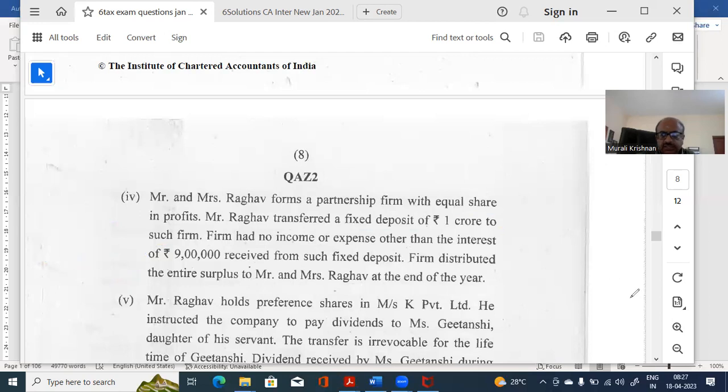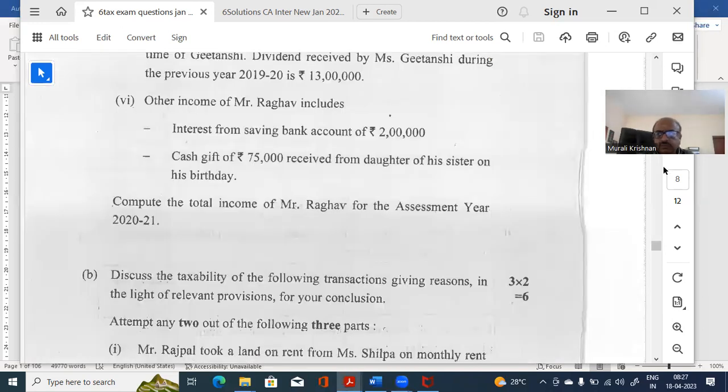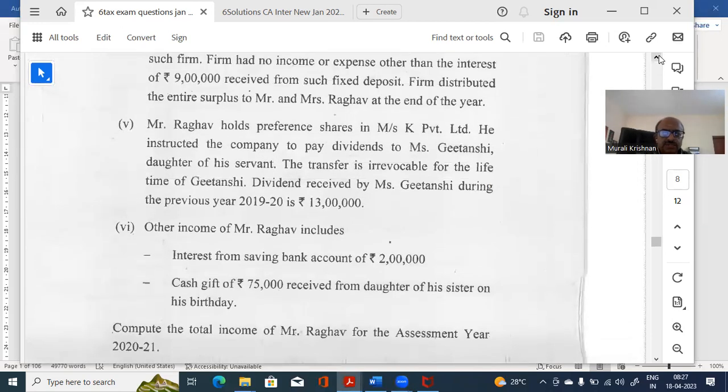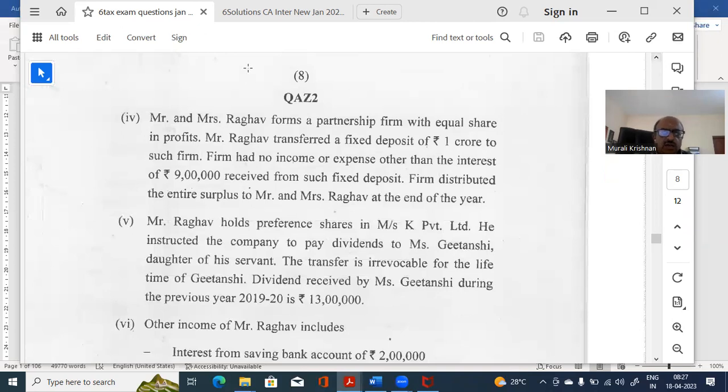Let's see what it's saying then. So what are the implications? The doubt comes: what will happen here? In this case, a partnership is formed with equal share in profits, with a fixed deposit of 1 crore. So the deposit income is coming and it is being distributed. The entire surplus is being distributed. So the question is whether it will go back to him or not. That 4 lakh 50 or 9 lakh, whatever, we'll see that.